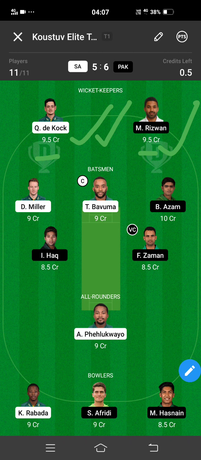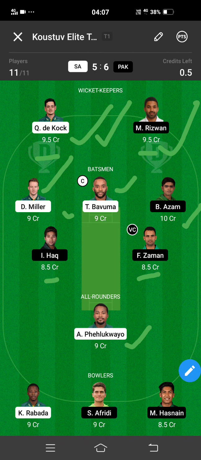Then coming on to my batsman section of this GL team, I have taken David Miller, then T. Bavuma as my captain, Babar Azam, Fakhar Zaman, Imam-ul-Haq. Here I have given captaincy to T. Bavuma and Fakhar Zaman as vice captain. Then in the all-rounder section, I have taken A. Phehlukwayo.